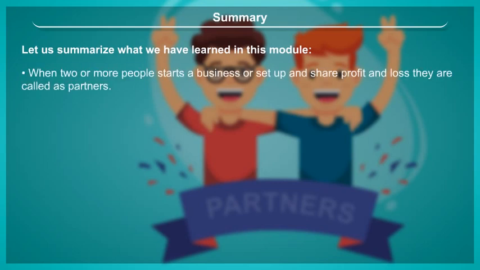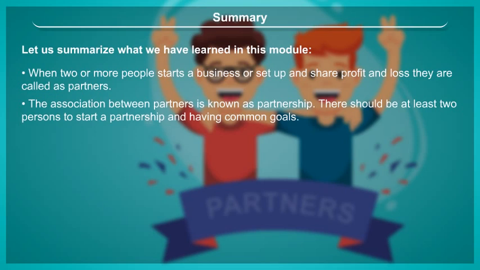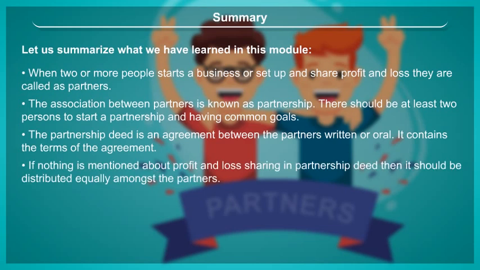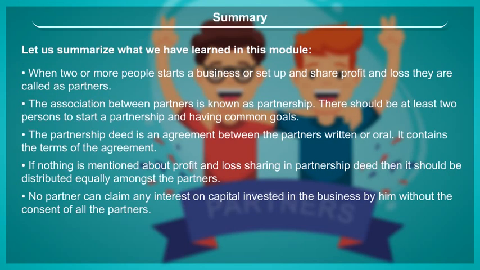Summary. Let us summarize what we have learned in this module. When two or more people start a business or set up and share profit and loss, they are called partners. The association between partners is known as partnership. There should be at least two persons to start a partnership and having common goals. The partnership deed is an agreement between the partners, written or oral. It contains the terms of the agreement. If nothing is mentioned about profit and loss sharing in the partnership deed, then it should be distributed equally amongst the partners.